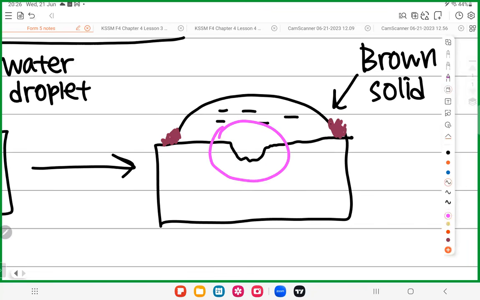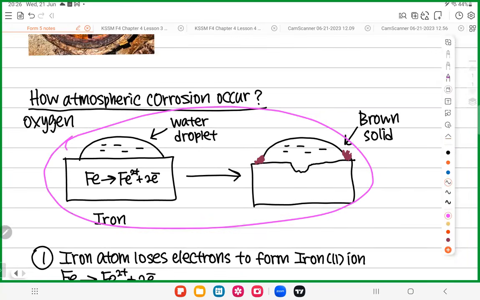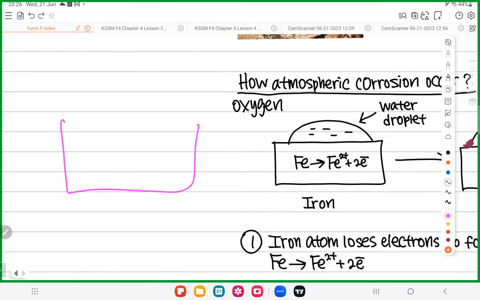And make sure you know how to draw this diagram. In SPM, they did ask to draw this diagram previously, not very frequently, but they asked before. So it's good to know how to draw. Just draw a rectangle for iron, draw a semicircle for the water, and put some dotted lines. This is water. All right, simple as that.